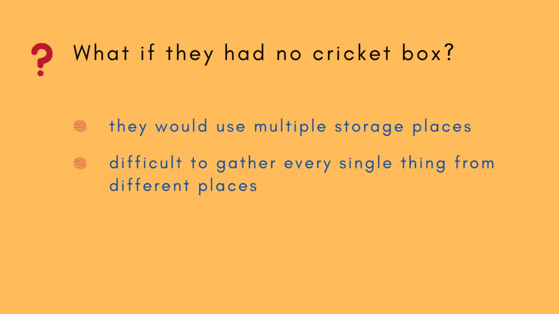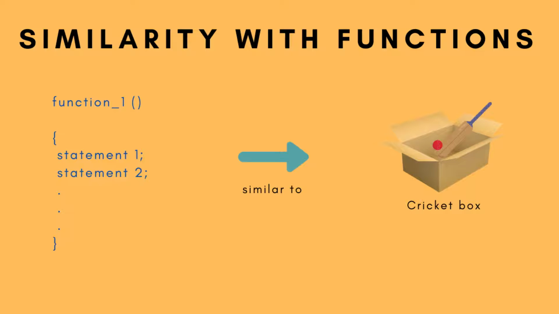Now, the same thing goes for functions in a programming language. Just like the cricket box grouped all the cricket essentials in a single unit, a function also acts as a box and groups or bundles the set of programming statements together in a single unit, which are to be executed one after another. You can relate what I'm saying by looking at the diagram on screen.